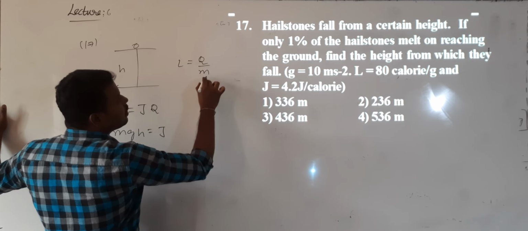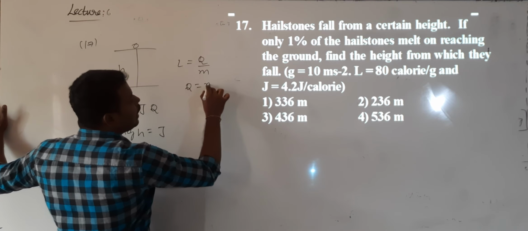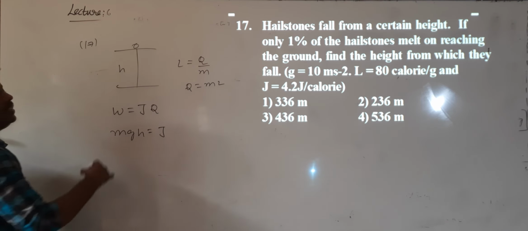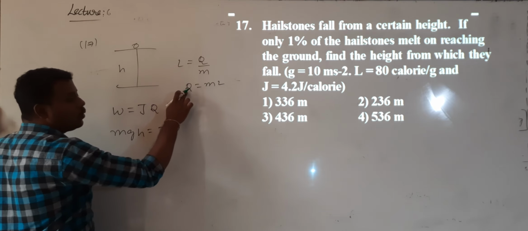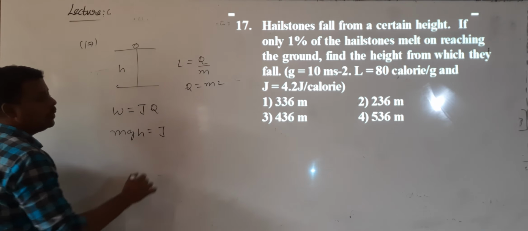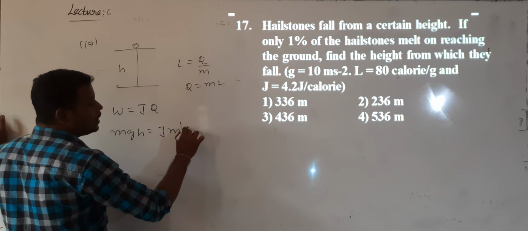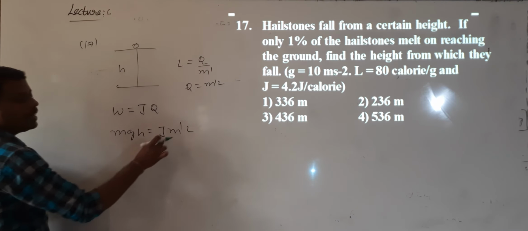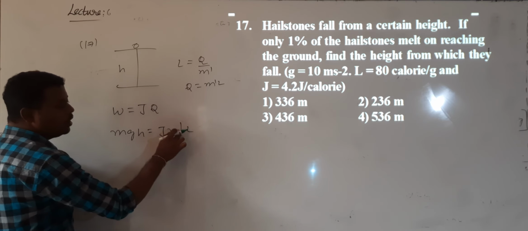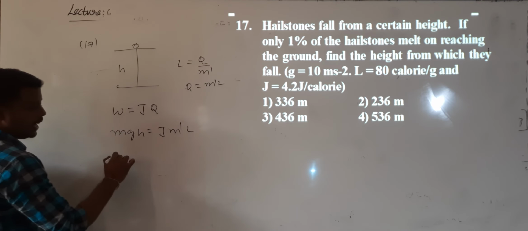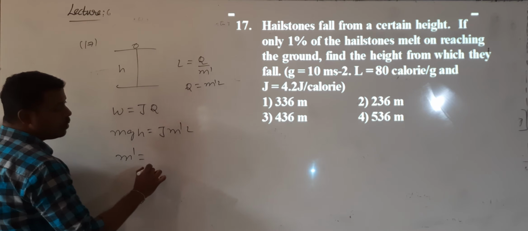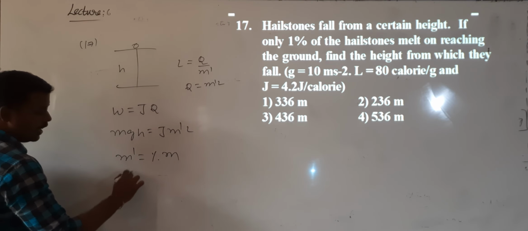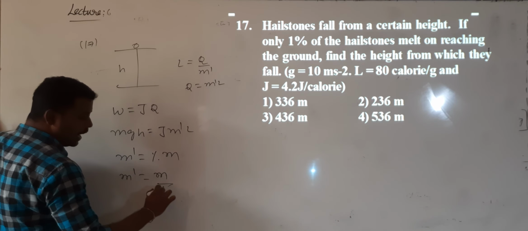So L is equal to Q by M, Q is M into L. Whenever a substance is changing state, the heat required formula is M into L. So can I write Q as M dash into L, where M dash is the mass of the ice or hailstone which is melted? They gave that 1% of M is melted, so M dash is M by 100.